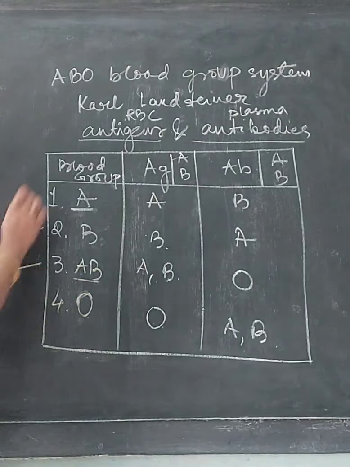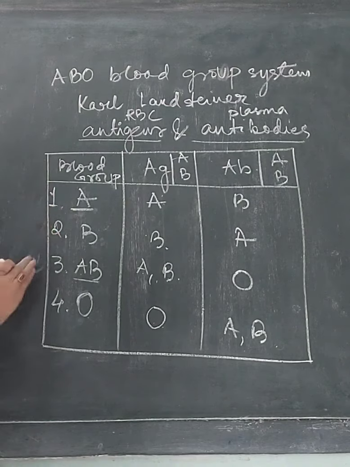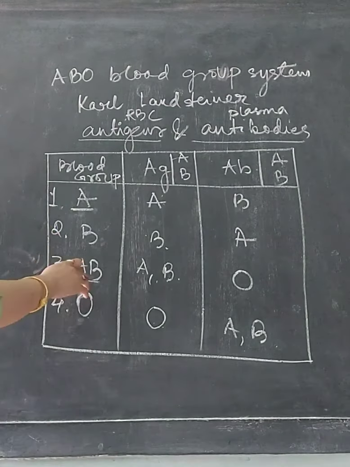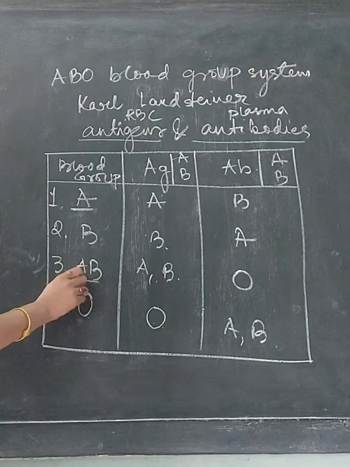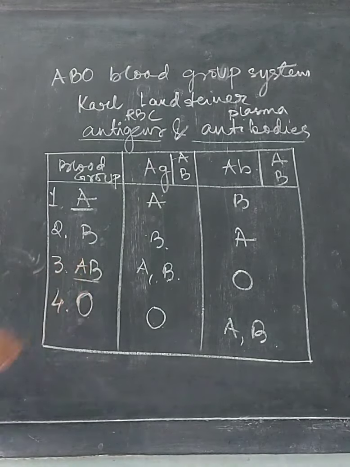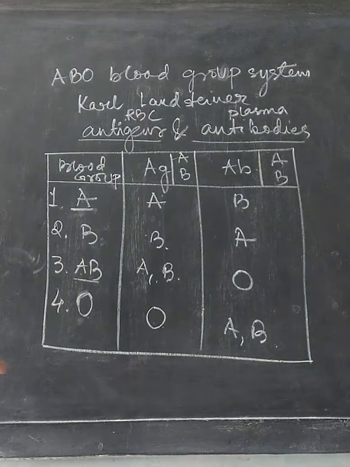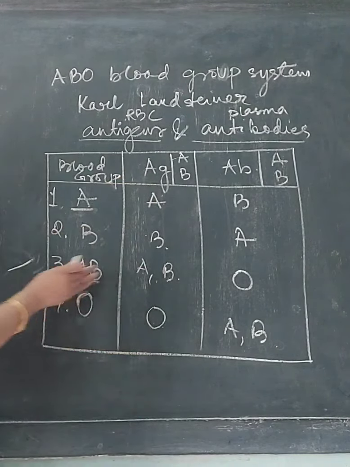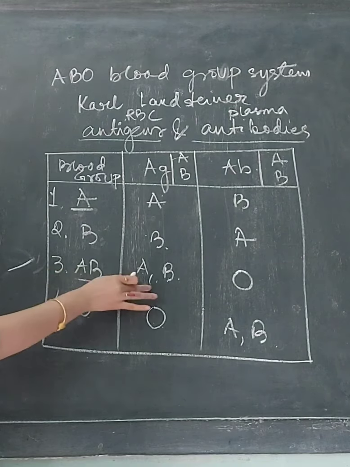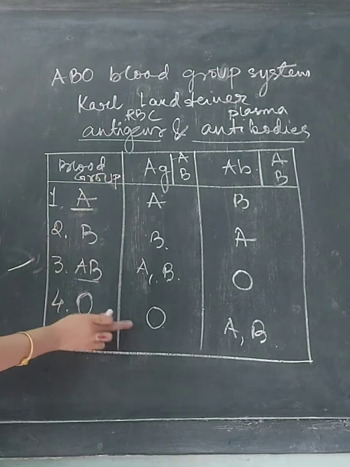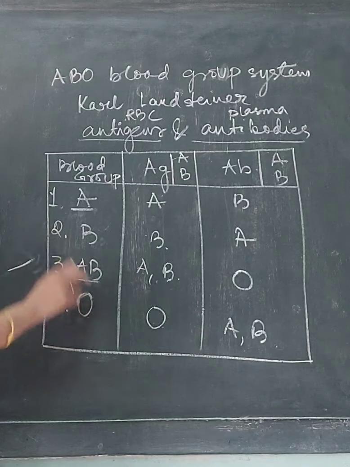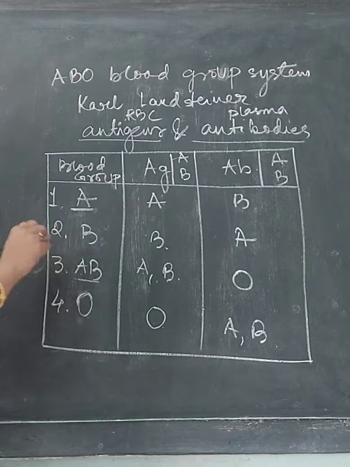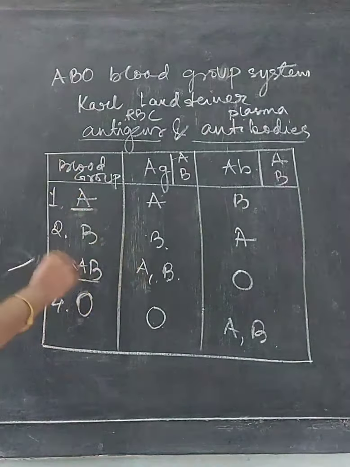Again, to which other blood groups can blood group AB donate blood? Blood group AB can donate blood only to the same blood group, because no other blood group contains both antigen A and antigen B. So blood group AB can donate blood to only the same blood group.